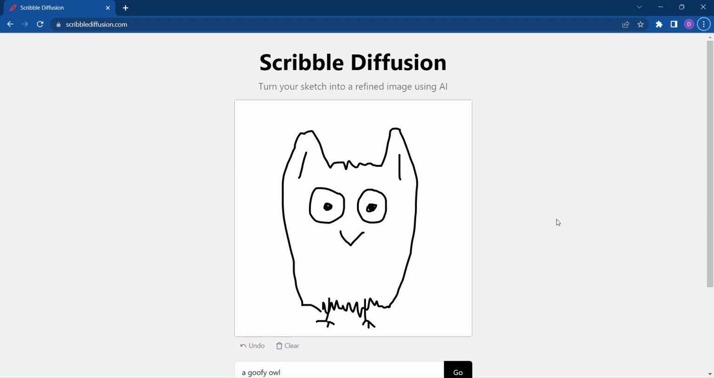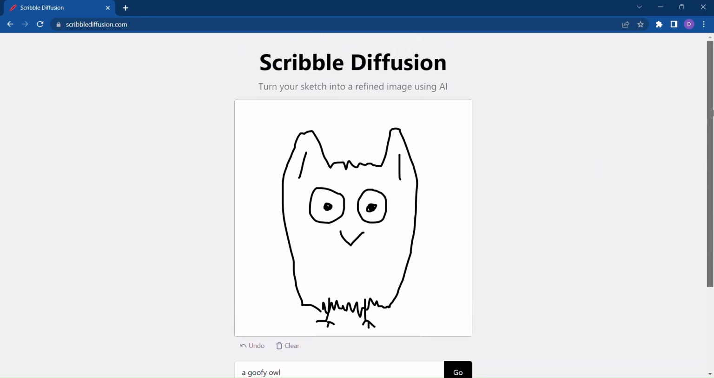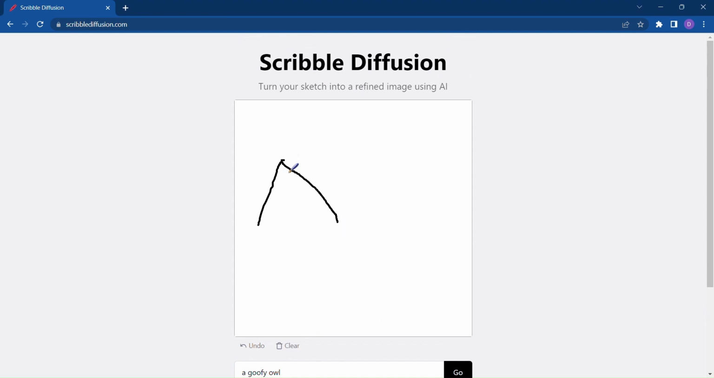With just a sketch and a click of a button, you can turn your raw, artistic expression into a refined image that will leave you in awe. So how does it work? Prepare to be amazed. Let's dive in. With Scribble Diffusion, you have the power to unlock the true potential of your sketches. Simply draw the outline of the image you have in mind and watch as the magic unfolds.